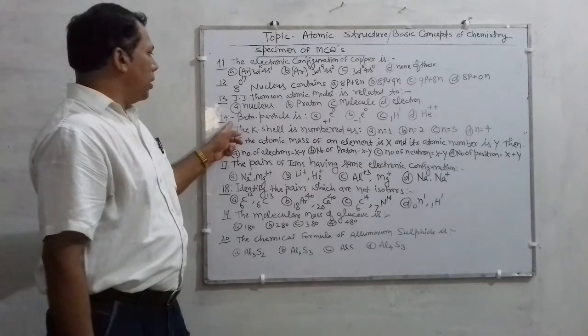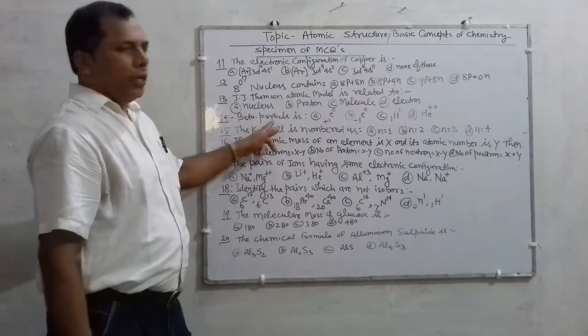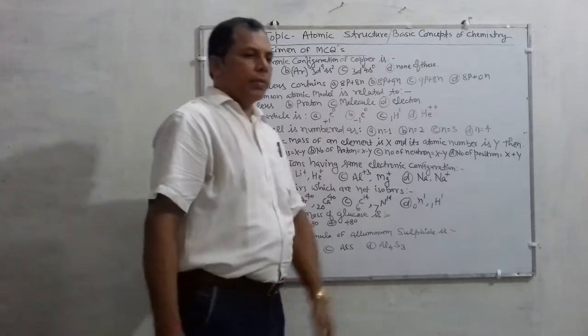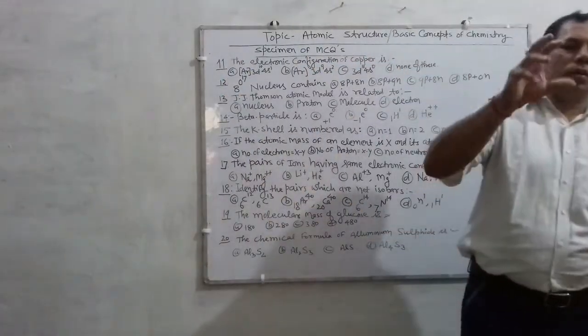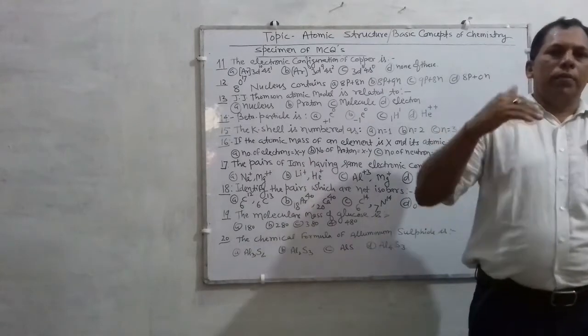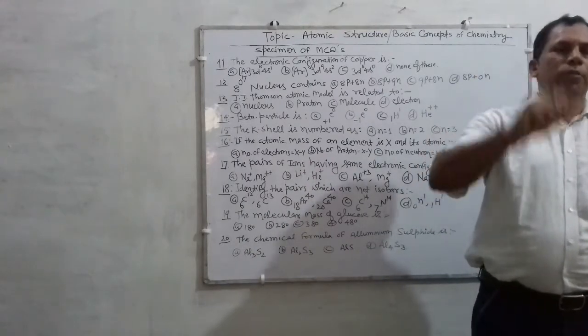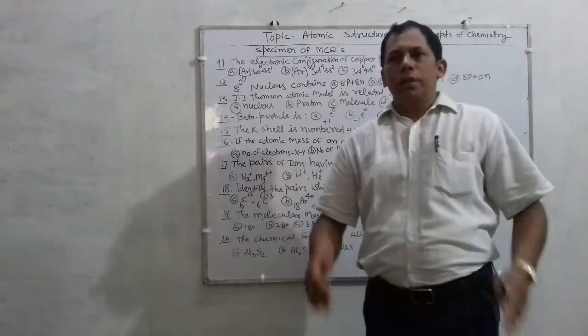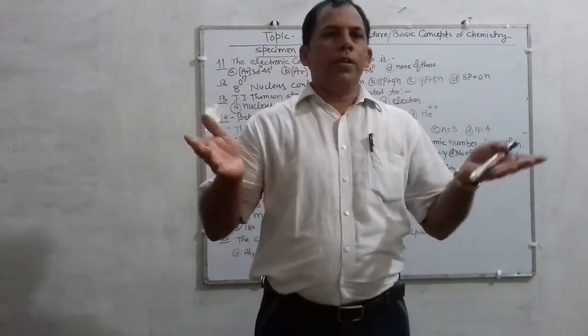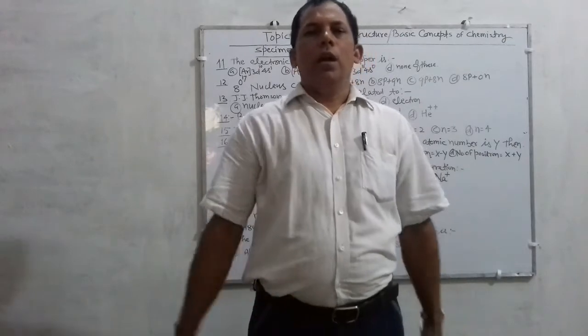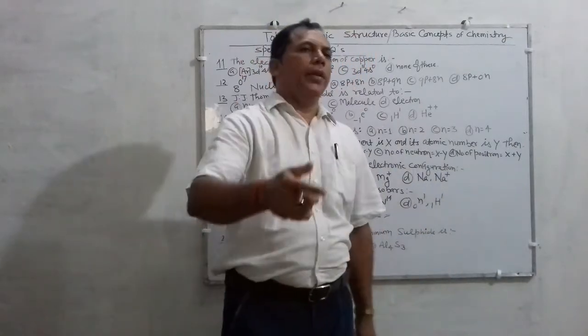Next question, 14. Beta particle is, as I have explained, during transmutation. So you have to focus much on transmutation. That came in the discovery of neutron. I have taught that point in detail during the discovery of neutron, that is, what is transmutation or what is artificial radioactivity.